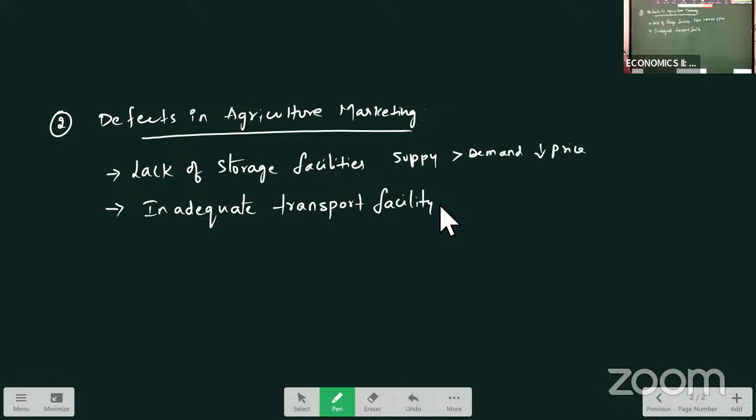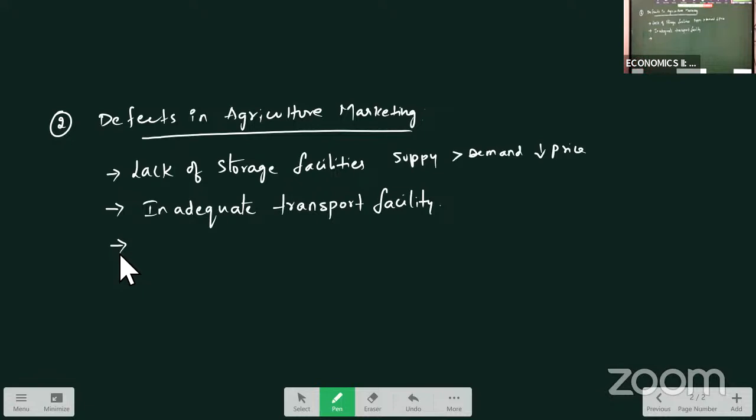They are selling in the local market itself, and commission agents will lower the market price. Because of lack of transport facility, the farmer is selling the product to the local people, that means in the local market, or to the commission agent or to the middlemen who are giving less prices to the farmers. So that is one problem we face in Indian agricultural marketing.